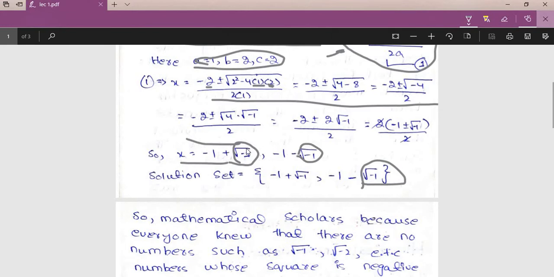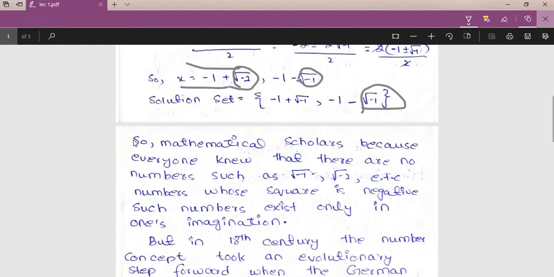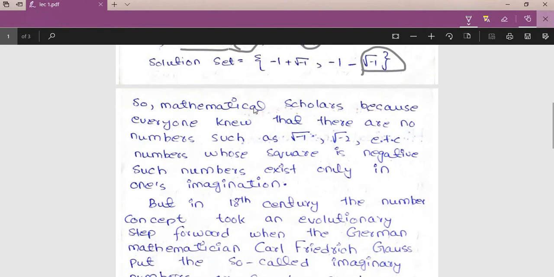So this square root of minus 1 was quite horrible for mathematicians the first time. Everyone knew that there were no such numbers, and imagining such a number for the first time was quite strange, because no one knew that there exist such numbers, like square root of minus 1, minus 2, minus 3, minus 4, whose square root is negative.